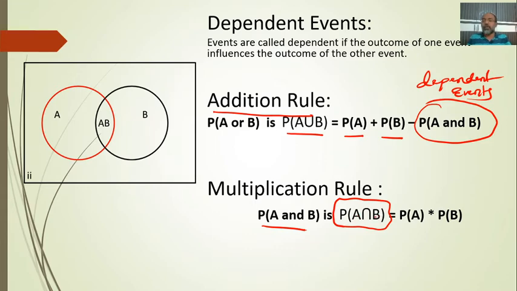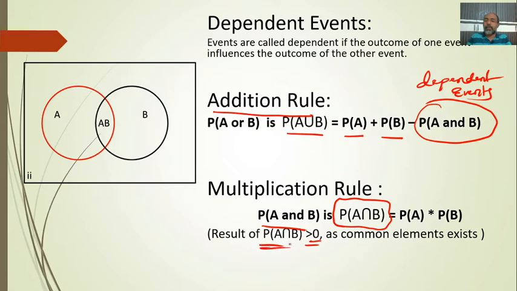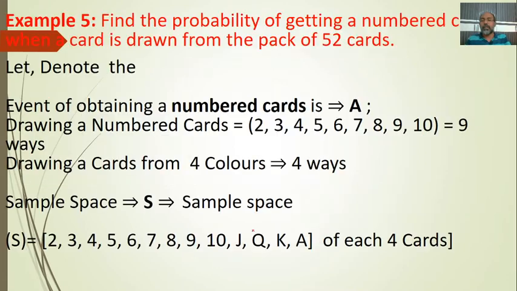The sample elements present in both A and B are written here. It is also calculated in this way: P of A into P of B, where the result must be greater than 0. Otherwise there is no meaning; it is called independent events.